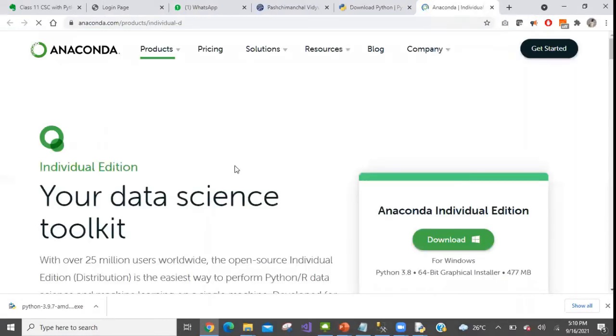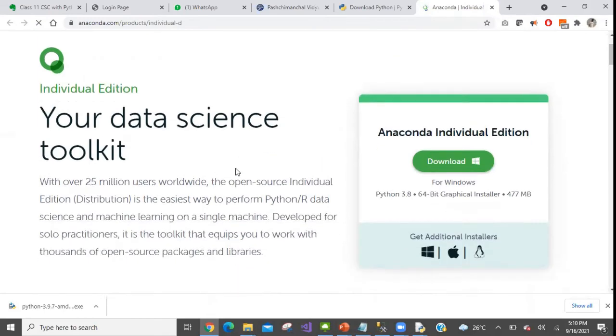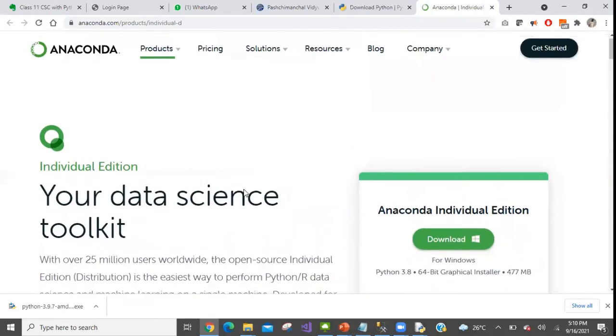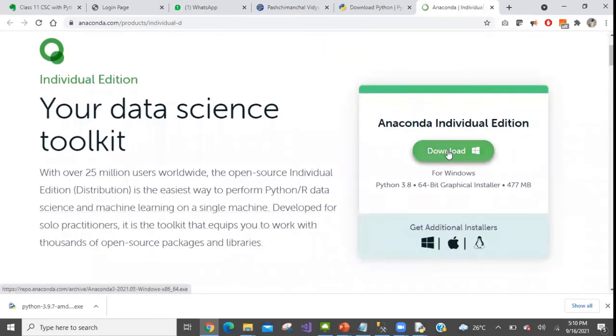If you go to this page, here you'll see the different options available to download. You click on this download button. It says for Windows. If I click on this download, it will download the installer.